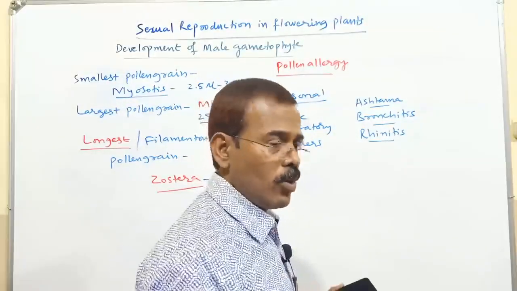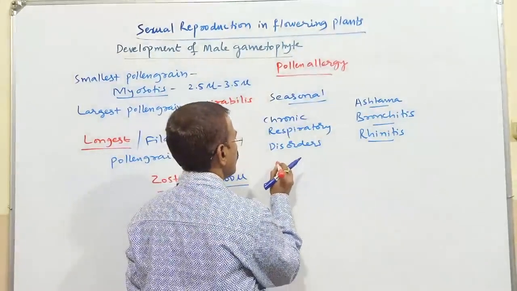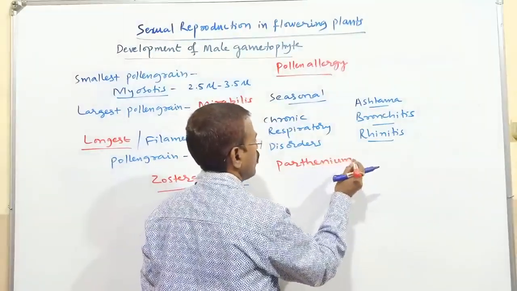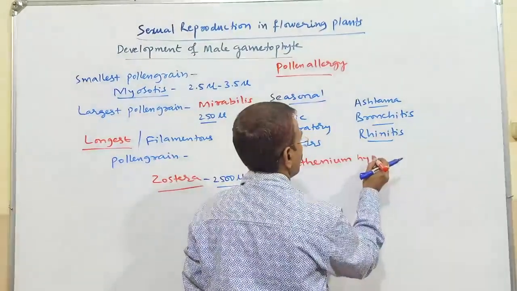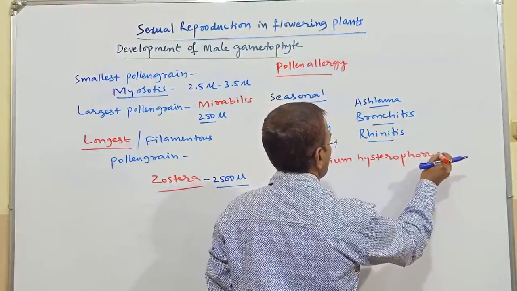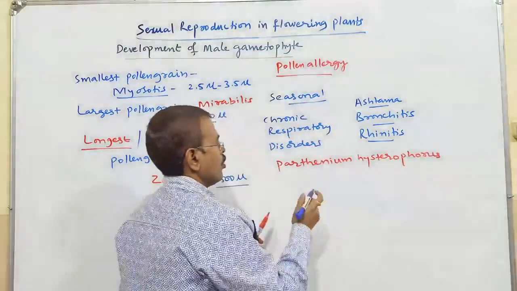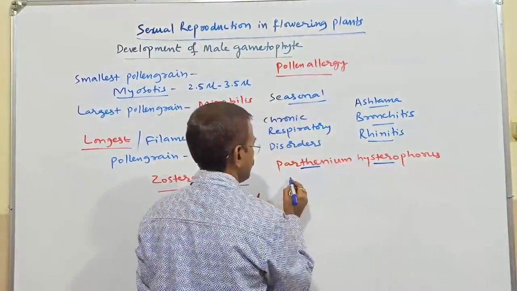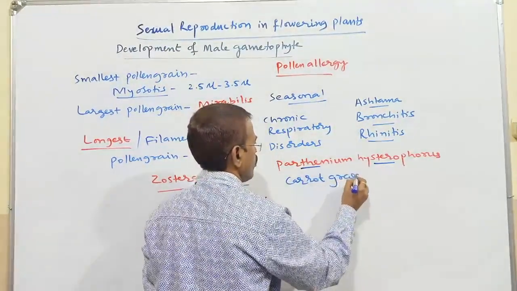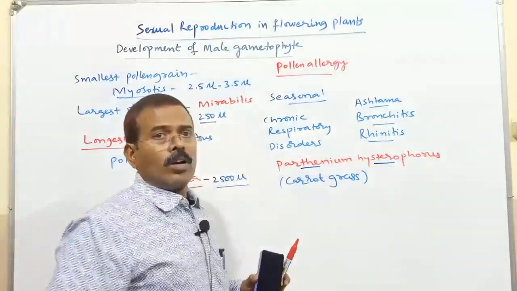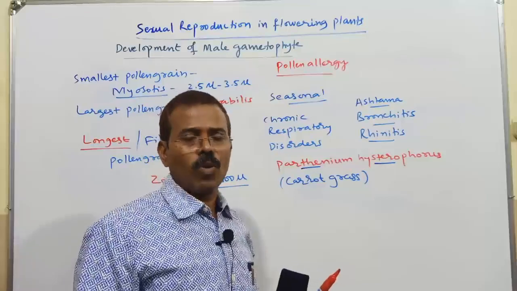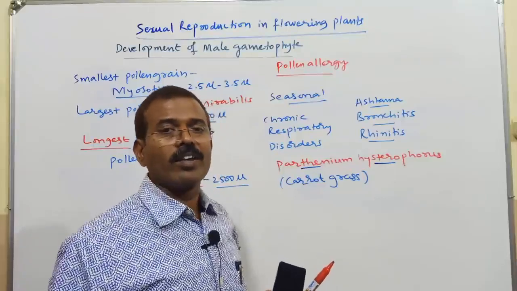One example you take, carrot grass, scientific name Parthenium hysterophorus. Commonly we call it Congress jhar.